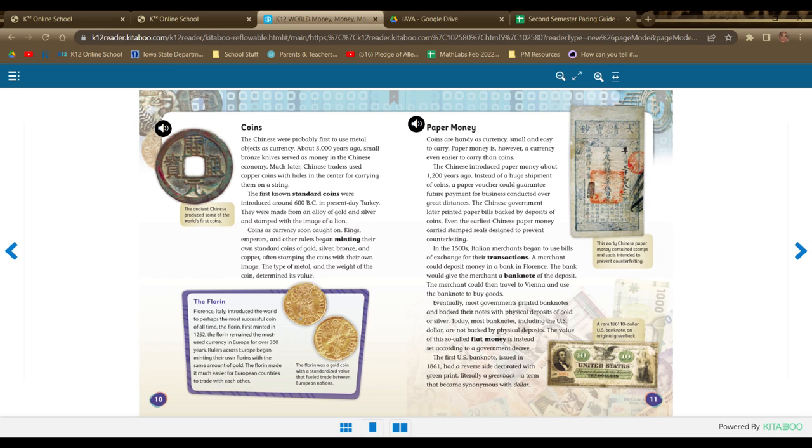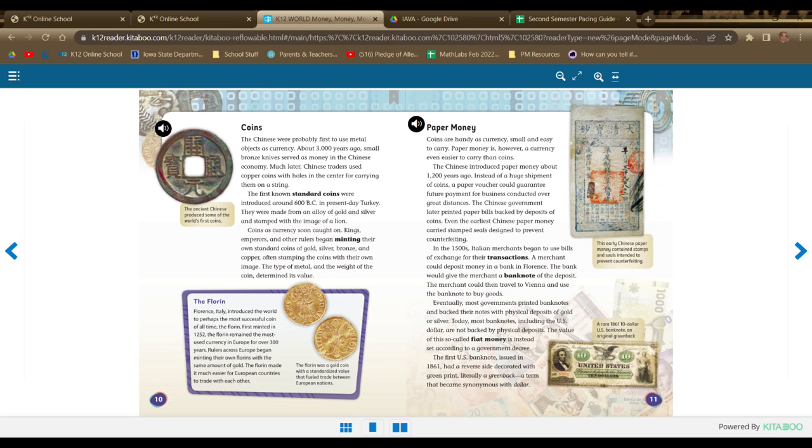In the 1500s, Italian merchants began to use bills of exchange for their transactions. A merchant could deposit money into a bank in Florence. The bank would give the merchant a banknote of the deposit. The merchant could then travel to Vienna and use the banknote to buy goods.